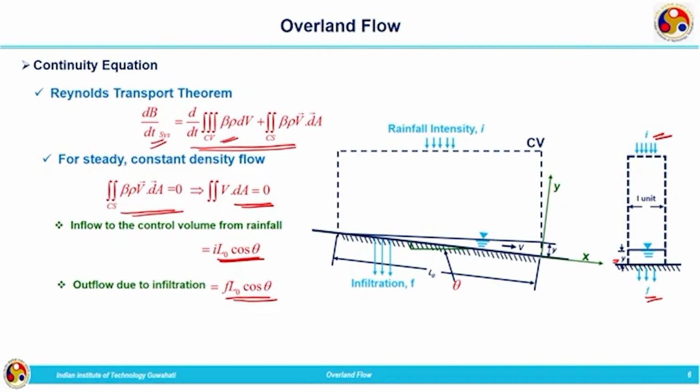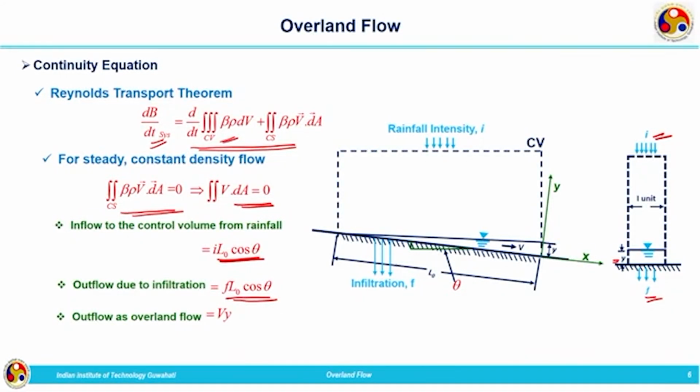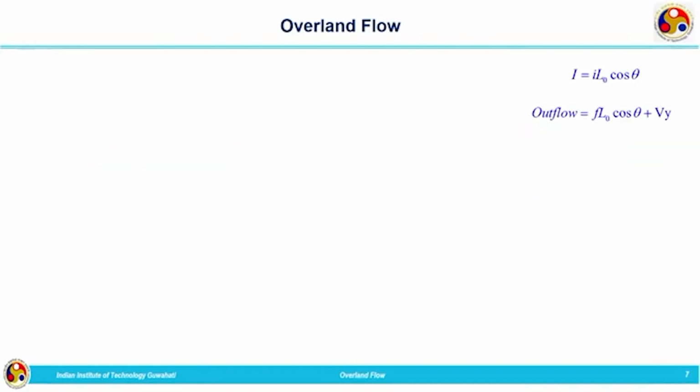Now, when we talk about the overland flow, discharge per unit width is given by V multiplied by Y. Now we have written expressions corresponding to inflow and outflows, and we can substitute in our Reynolds transport theorem. Inflow is I L naught cos theta; outflow, infiltration and overland flow together, is F L naught cos theta plus V y. In this case inflow is equal to outflow, because we are considering the steady state condition.